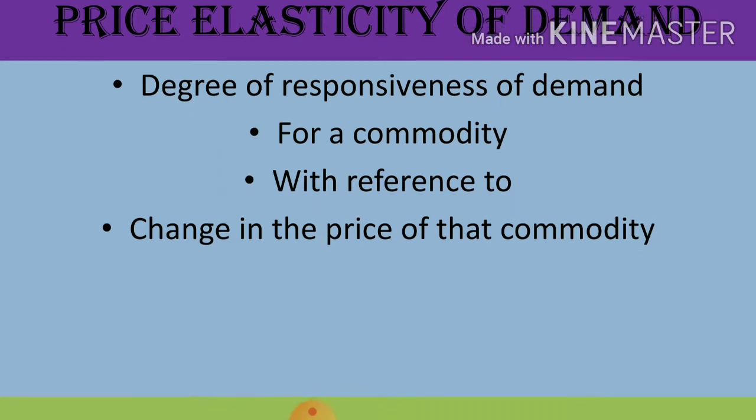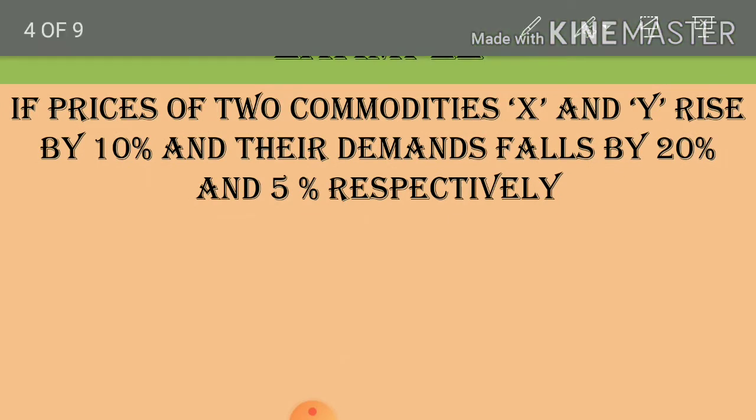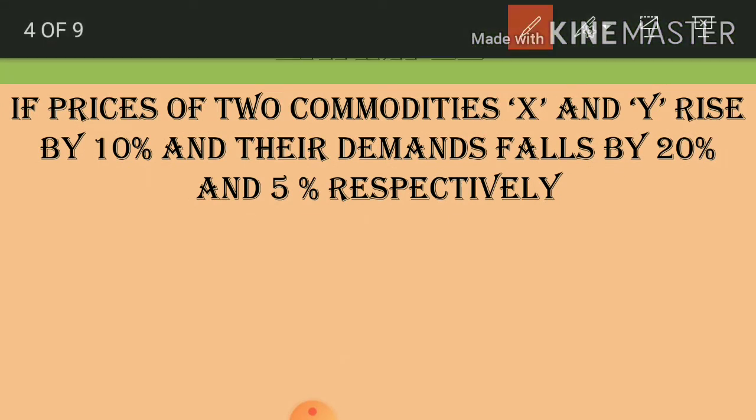Now you can see this example here: if prices of two commodities, let it be X and Y, rise by 10%, and their demand falls by 20% and 5%.